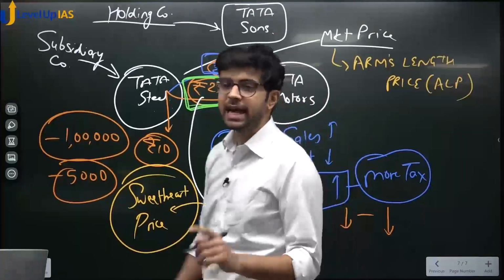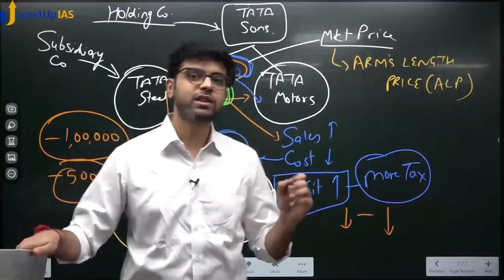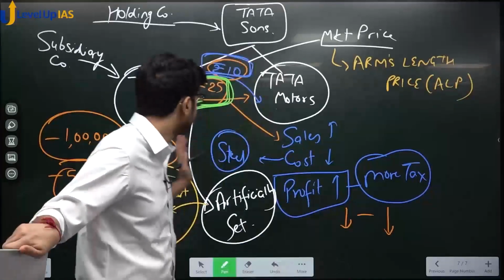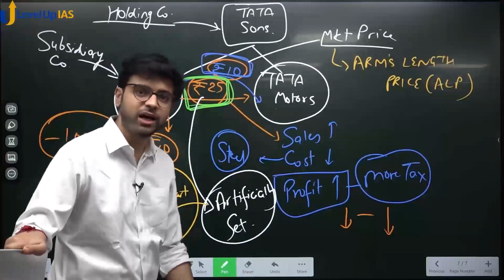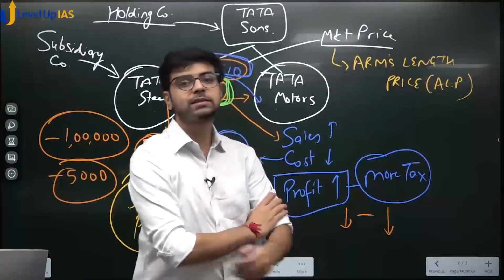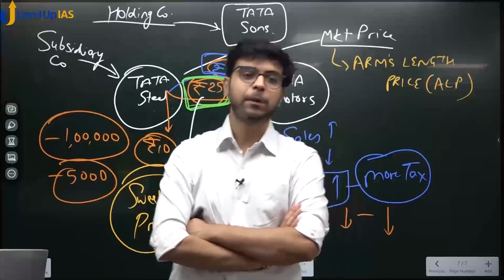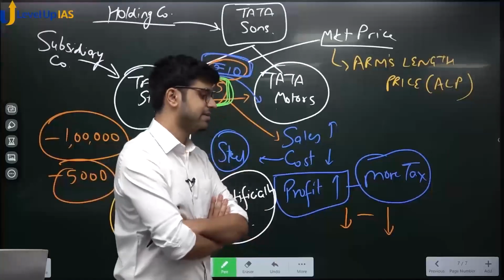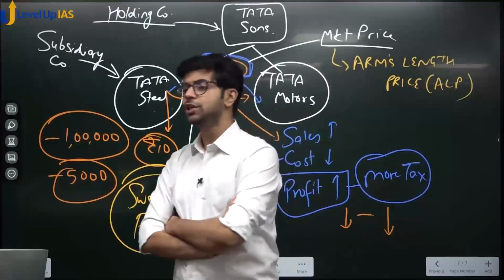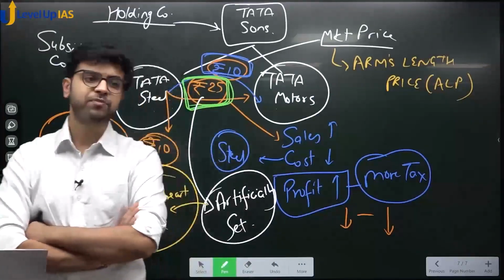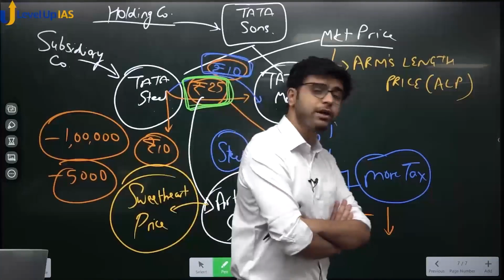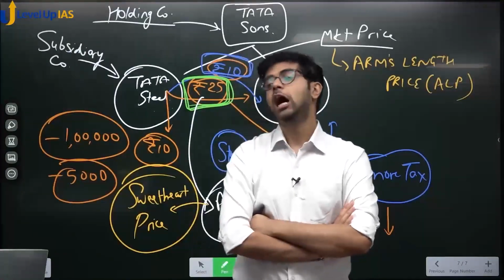Okay? Can I say this transaction was carried out with the intention of avoiding taxes? Can I say this? This setting wala transaction was carried out with the intention of avoiding taxes. Yes or no? Right? Now, how would the tax authority determine that this transaction was conducted with a fraudulent intention, with an intention to deceive, with an intention to reduce the tax base, with an intention to avoid paying taxes?